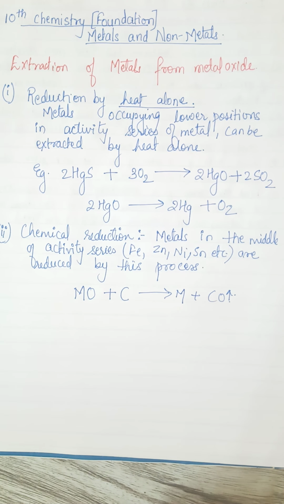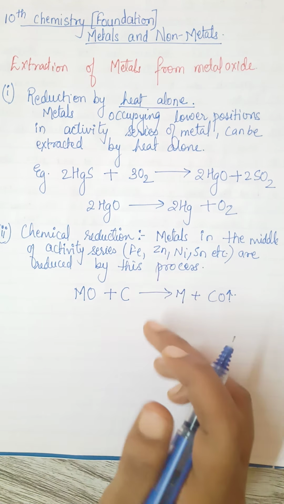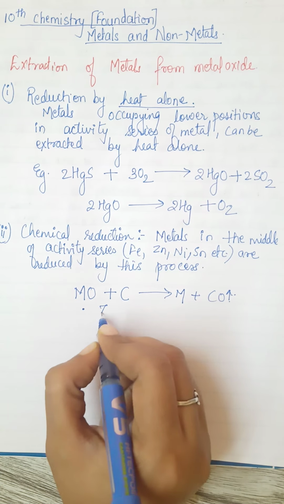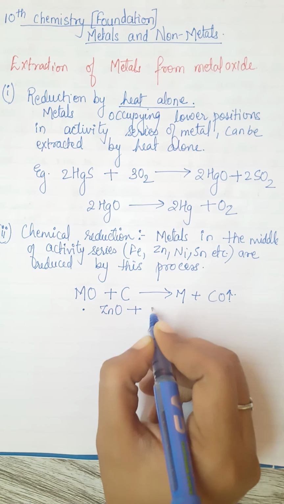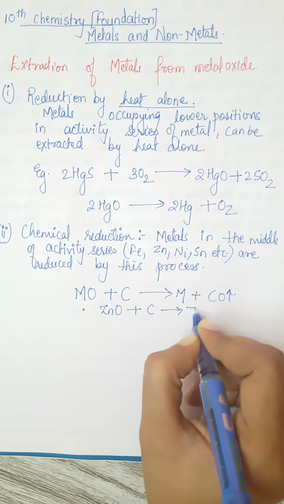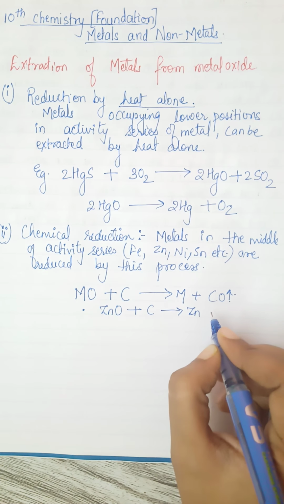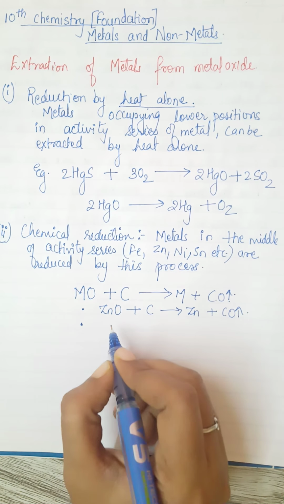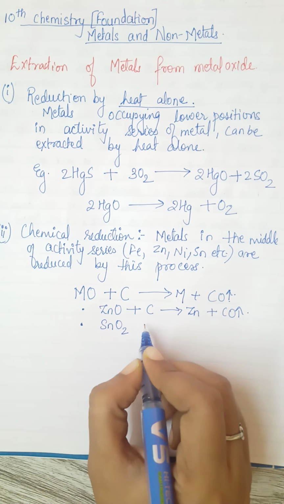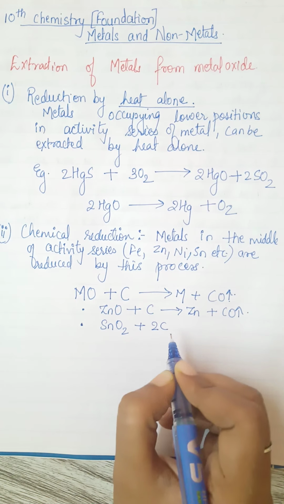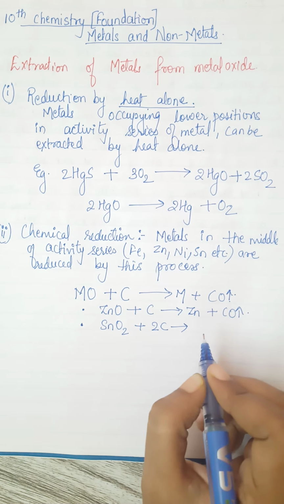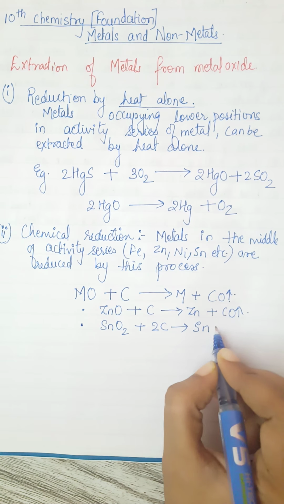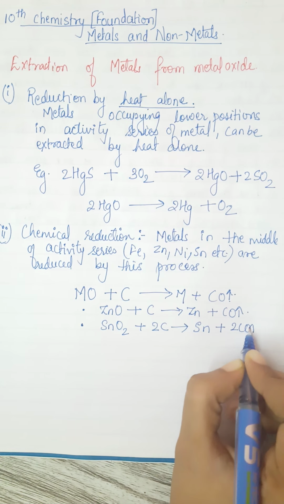Now let's take some examples. Like all these, we'll see zinc, we'll see tin, we'll see iron. Okay, so first one, suppose I take zinc oxide. Zinc oxide on reaction with carbon gives zinc, that is, zinc oxide is reduced to zinc and carbon monoxide is released. The second example is your tin oxide. Here also when you add carbon or coke in the charge, it gets directly reduced to pure tin metal, and carbon monoxide is released here also.